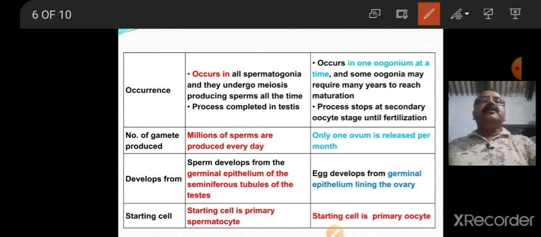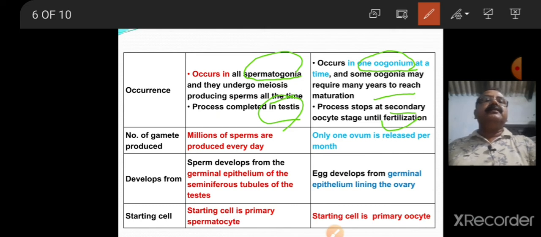Occurrence. Spermatogenesis occurs in all the spermatogonia and they undergo meiosis producing sperms at all times. This process is completed in the testes, whereas oogenesis occurs in one oogonium at a time, and some oogonia may require many years to reach maturation. This process stops at secondary oocyte stage until fertilization.